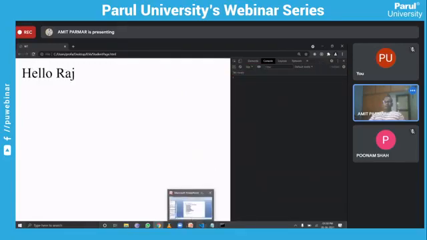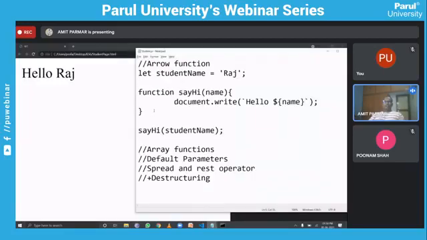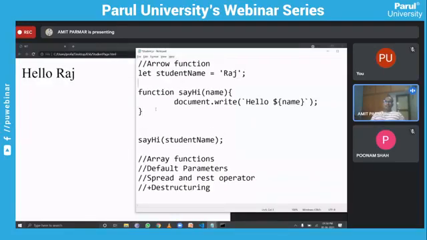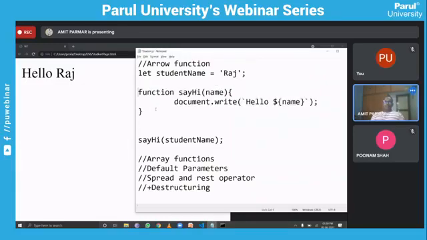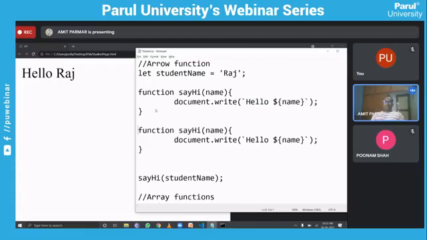So now let's use the same concept. We will convert this function into an arrow function. So it is simple. First of all, let me comment it out, and let me write it again so that you can compare these two things. When we are using an arrow function, we will not use the function keyword. Whatever the argument, we will use that. But first of all, we will use the let keyword and we will name the function. So let say hi be the function name equal to,